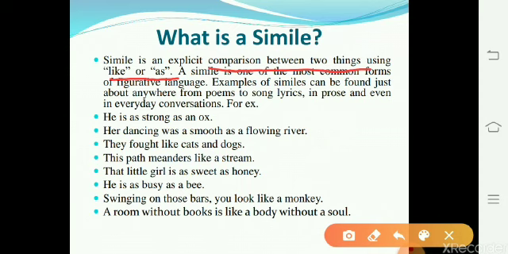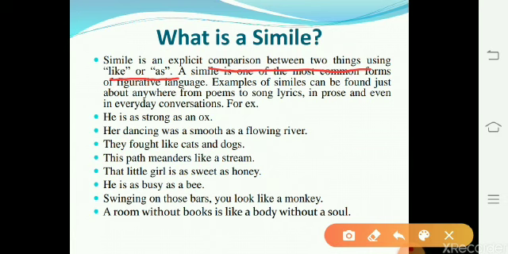He is as strong as an ox. As I have earlier told you, it is a comparison between two things using like or as. So, in any sentence, the words like or as are going to be used. That is why it is called an explicit comparison.